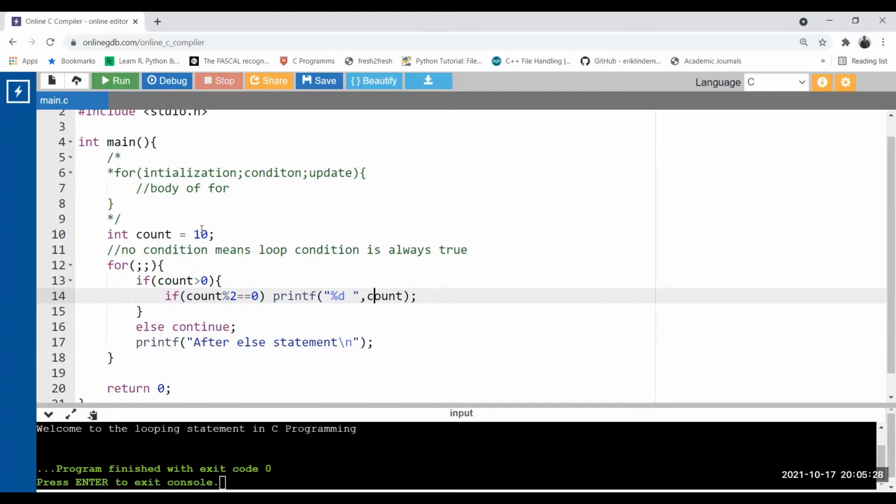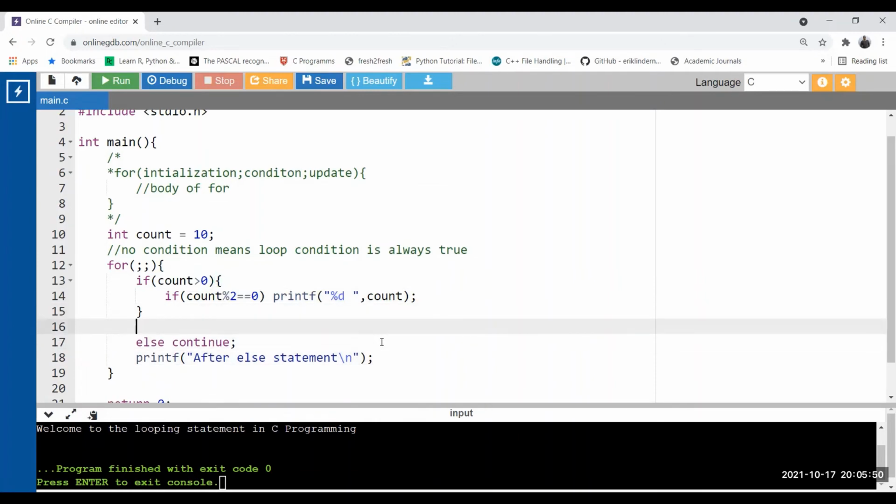Now again, what I told you: the condition is missing. The condition written is greater than 0, fine, but here we did not use the break statement. This is another important point. We can use a break statement here as well. You can see I'm writing another one: else if count equal to 0, break. Right? So now let's run this code.